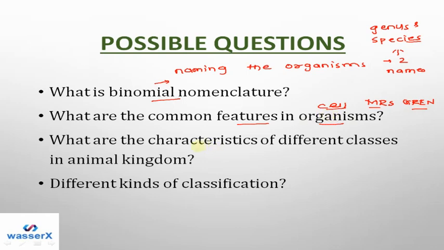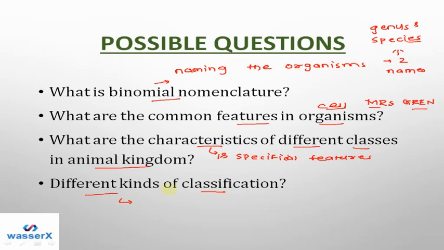Next is, what are the characteristics of different classes in the animal kingdom? We already listed this in the tables and images that we just saw in the previous slide. So you can list all these characteristics and special features that were mentioned in that image, right? So these are the characteristics of different classes of the animal kingdom. And last is different kinds of classification.